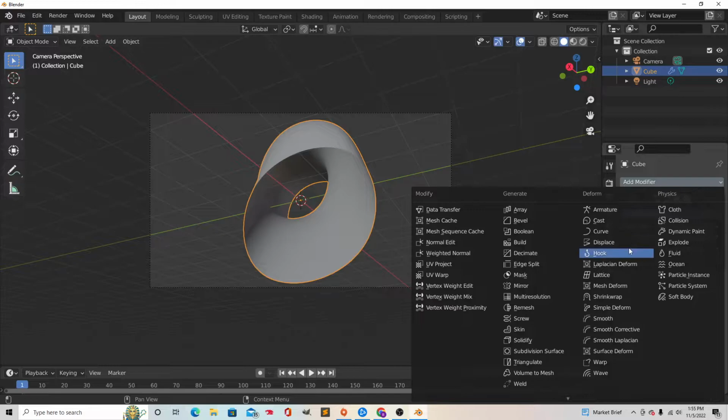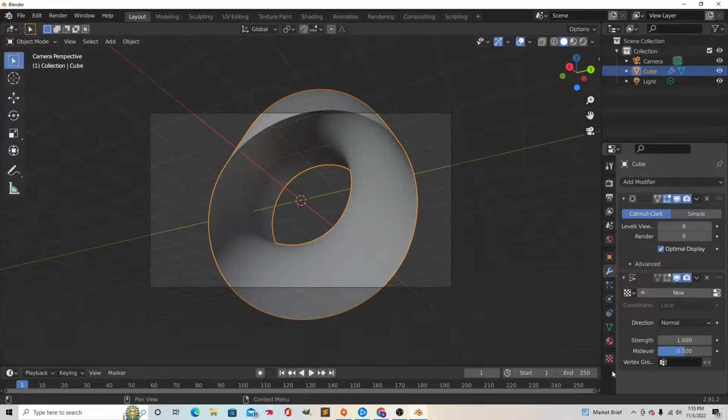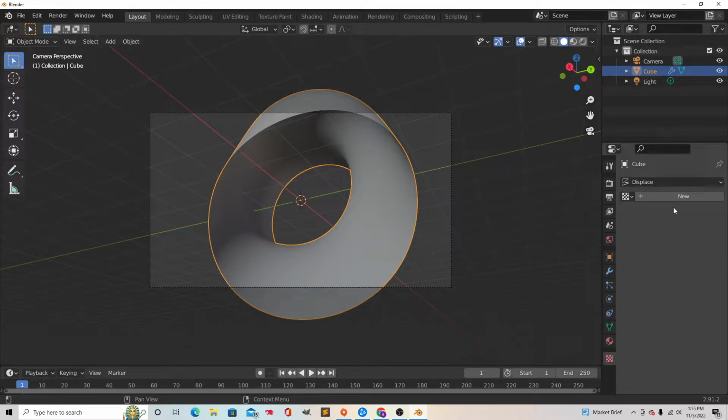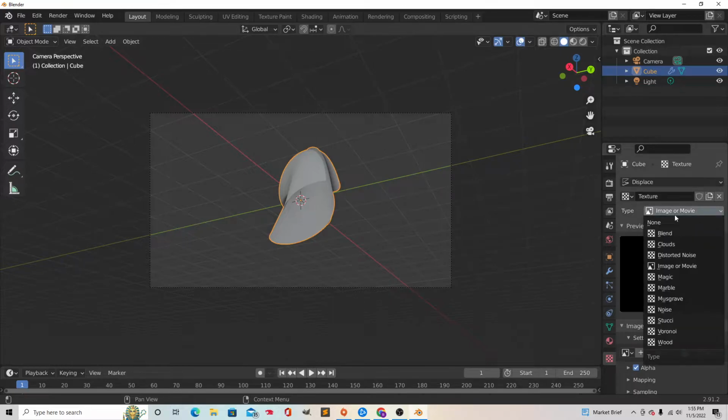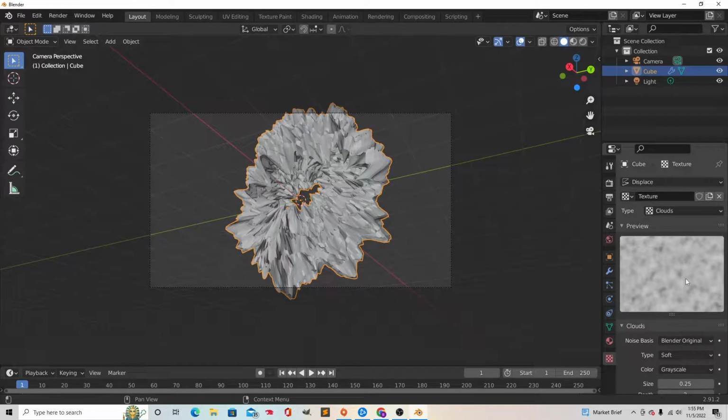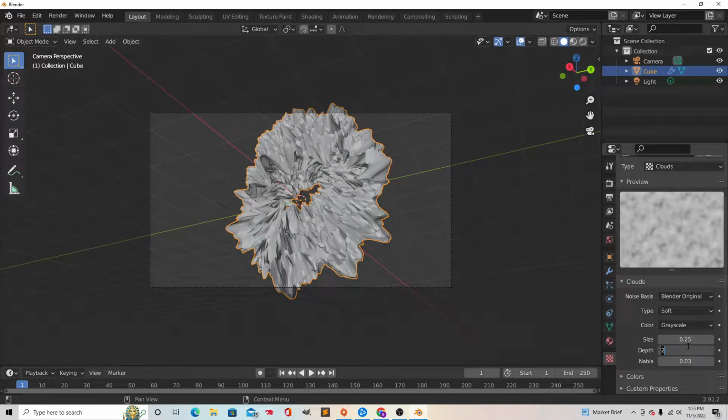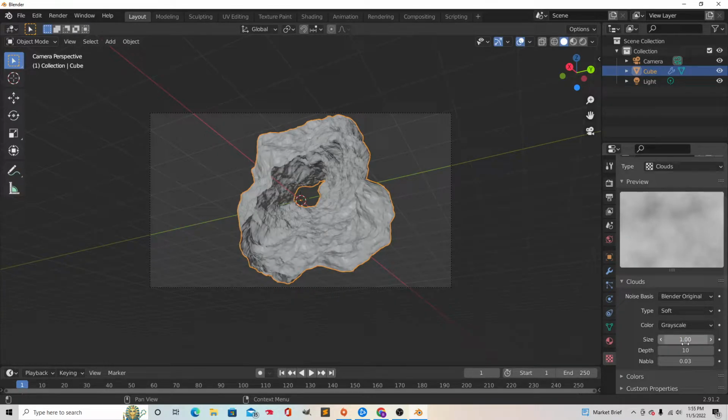Next, we're going to add a displacement modifier, and then go down to this checkerboard right here, like so. Next, hit New, go to Clouds, like so. We want the depth to be 10, and we want the size to be 1, like so.